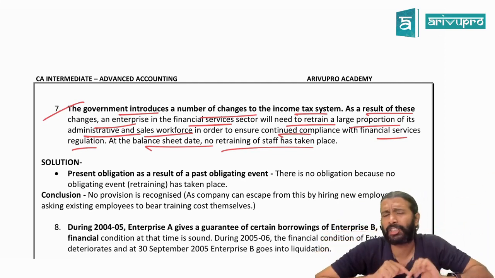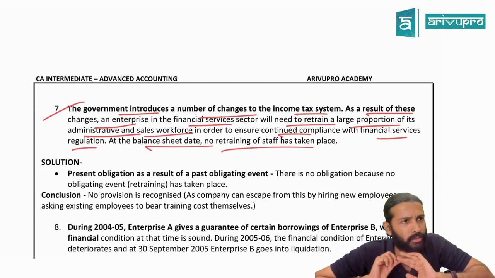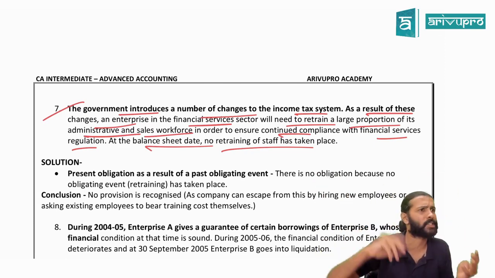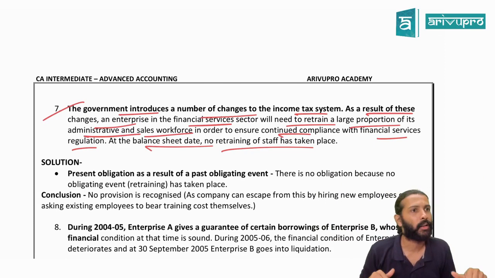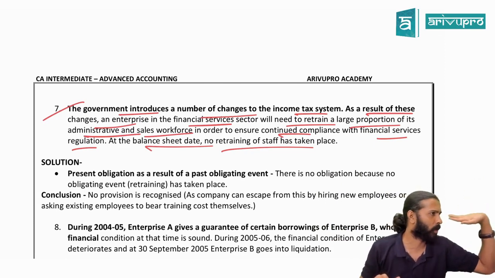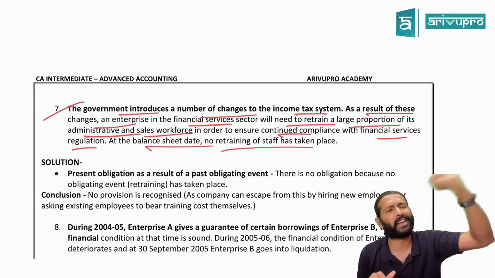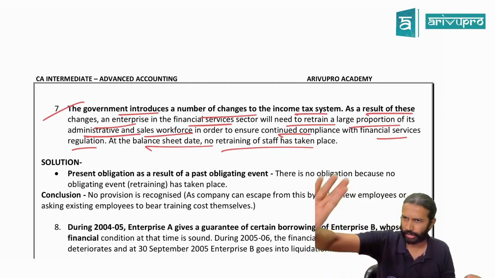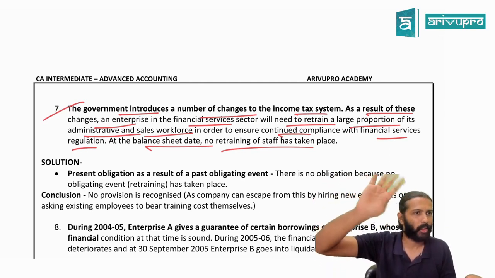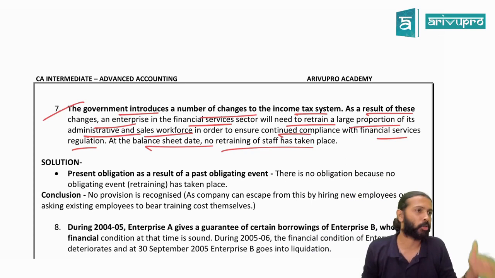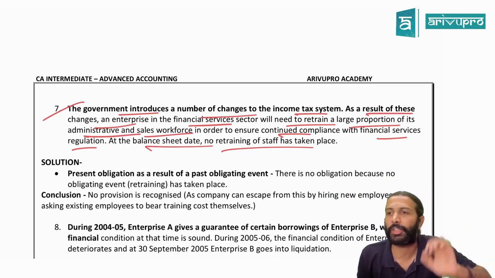Suppose, let's say it takes about 5 lakh rupees to give training to the employees. Suppose it's a big CA firm like Ernst & Young or PwC where the number of employees are many, so training cost also will be huge. Let's say the training cost is 10 lakh rupees to train your employees on GST. Should that Ernst & Young or PwC make a provision for that 10 lakh rupees for the training cost?